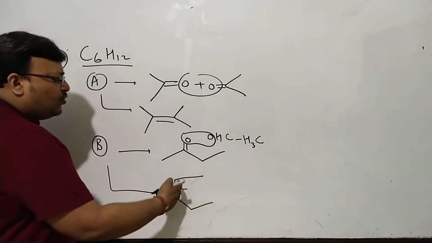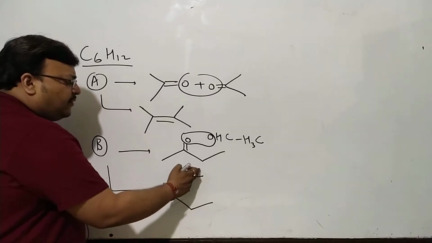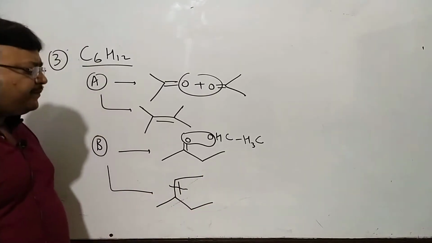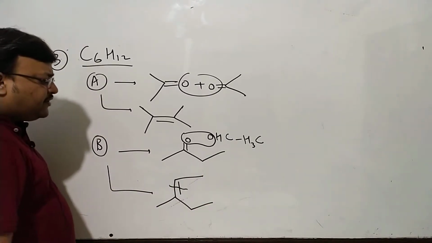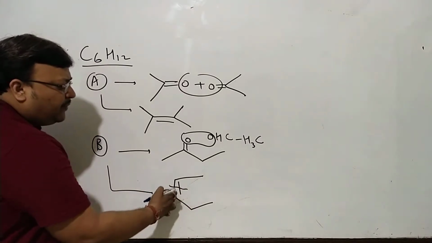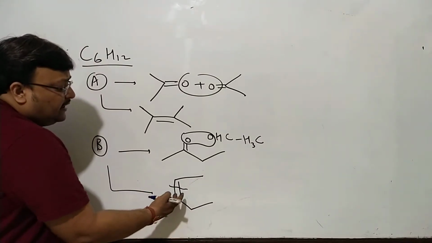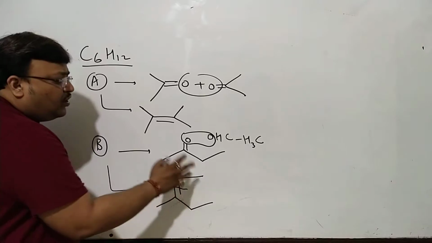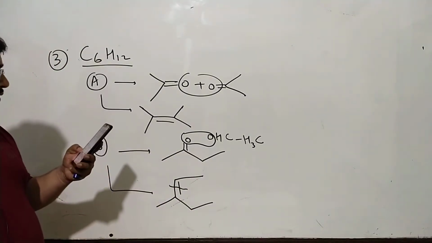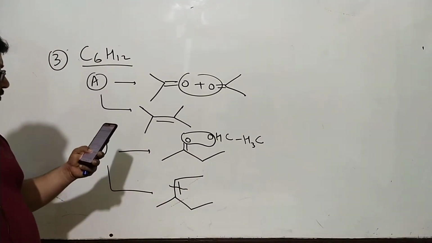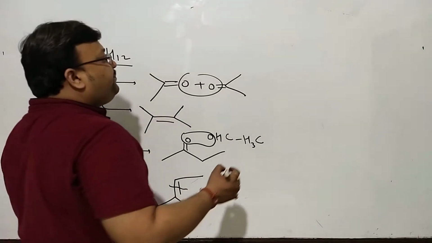So certainly, when you name it, the longest chain will be 1, 2, 3, 4, 5 carbon chain. The longest chain will be a 5 carbon chain with a methyl here. So you might want to call it 3-methyl-pent-2-ene. And this will be compound B.